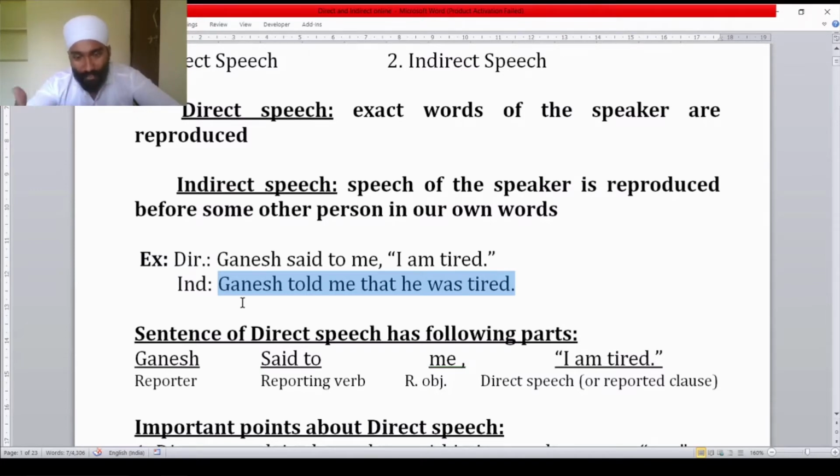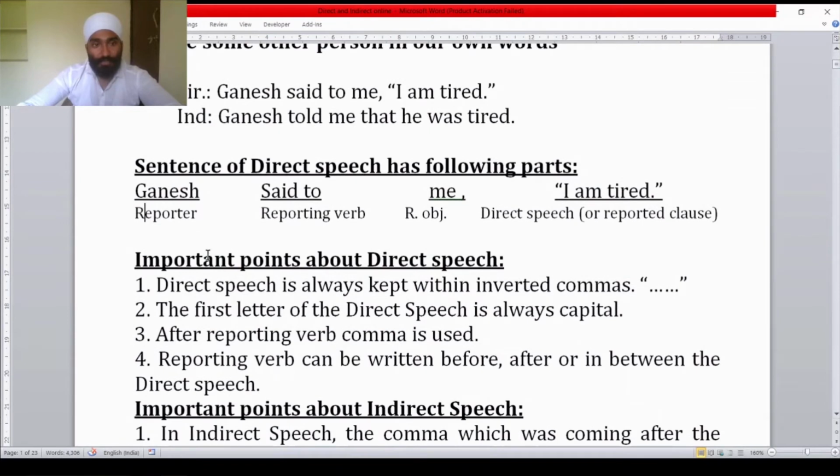So how to make such changes, when to make such changes, why to make such changes, that we are going to see. Sentence of direct speech has the following parts. Let us see what are those parts. You can see on the screen. Here in the given sentence, Ganesh is the reporter. Reporter means a person who gives the report. Said to is the reporting verb. Me is the object, the reporting object.